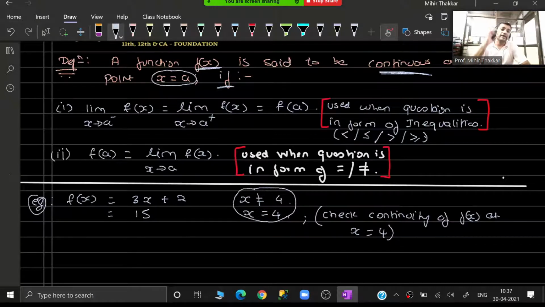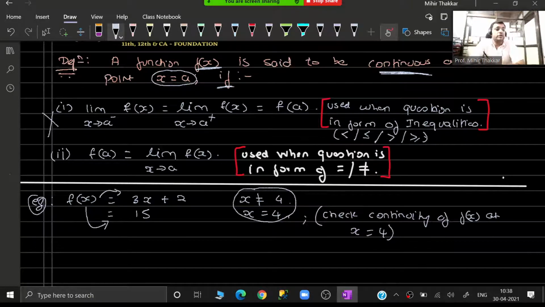How should I read the question now? How should I understand the information in the question? See guys, f(x) is given two values: f(x) has the value 3x plus 2 as well as the value 15. Now when f(x) is 3x plus 2, x is not equal to 4. X not equal to 4 indicates x will be more than 4 or less than 4, but we don't know, so we cannot decide whether you have to check the left hand limit or the right hand limit. Therefore guys, the first formula fails in this question. Therefore you have to use the second formula.